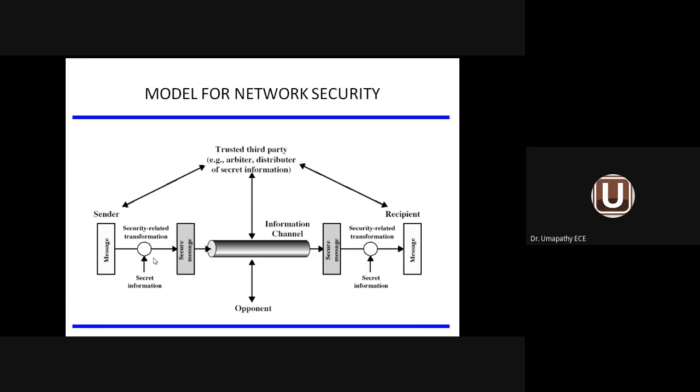I was telling the meaning of encryption. Converting the original message, plain text, to ciphertext is called encryption. Converting ciphertext to plain text is called decryption. Of course, decryption is the reverse action of encryption. So in the center, we have the information channel and the secret information. What do you mean by secret information? Key is the secret information. You are sending a message, and you are sending a key. It is subject to encryption. On the receiver side, both the message as well as the key should be available. Then only the receiver will be able to recover the original message from the ciphertext. That is called secret information or key information.